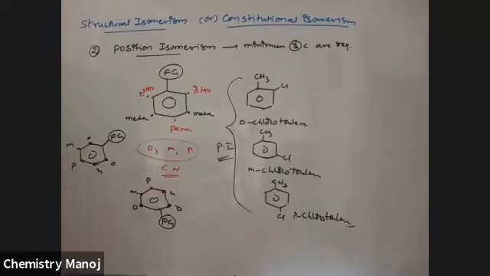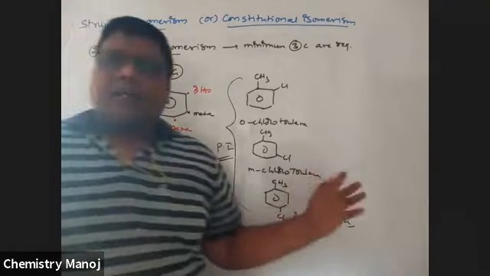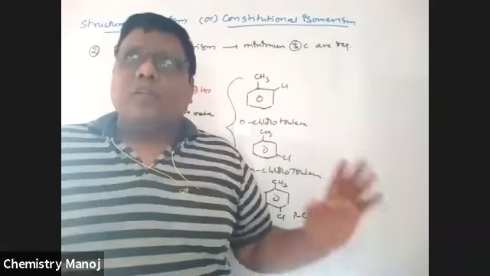Ortho, meta, para, very important. Orthochlorotoluene, metachlorotoluene, parachlorotoluene are the best examples for position isomers. This is the way to express isomerism. Okay, so now I'm stopping this.